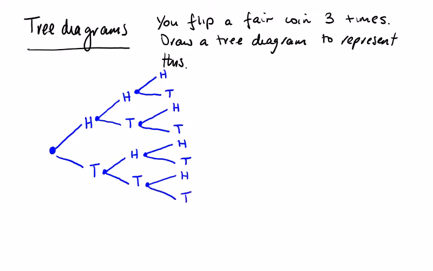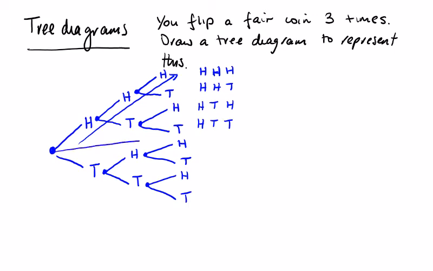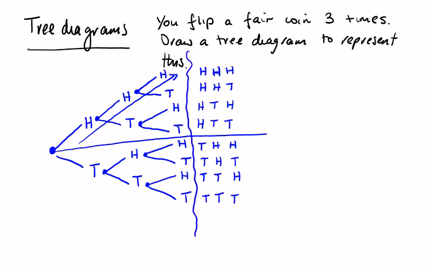So let's write out all these potential outcomes. You can see here, going in this direction, I have head, head, head. There's only one of them. I have head, head, tail. I have head, tail, head. I have head, tail, tail. That's the first 4 above that line. Now I have tail, head, head. I have tail, head, tail. I have tail, tail, head. And I have tail, tail, tail. So these are my 8 different outcomes.